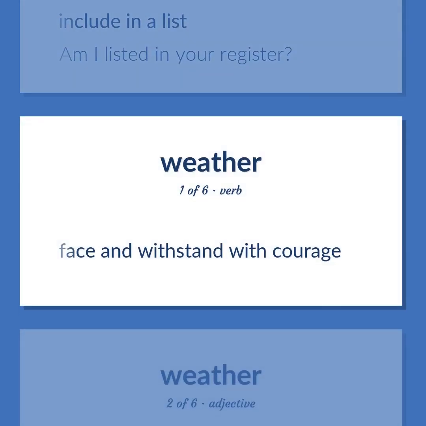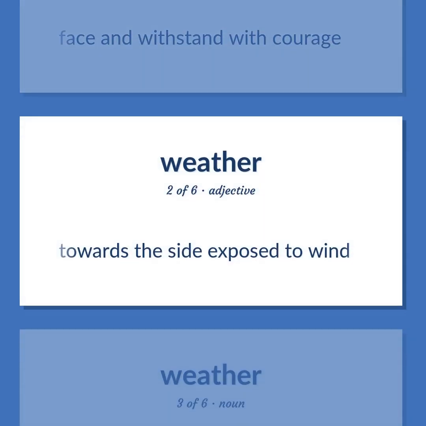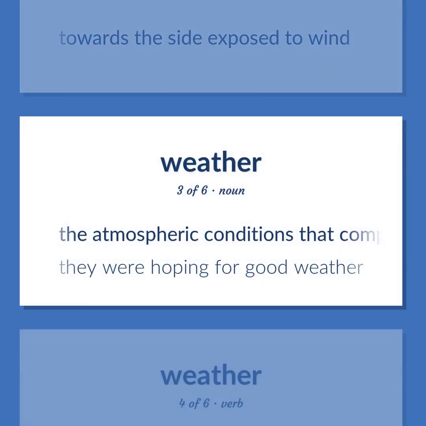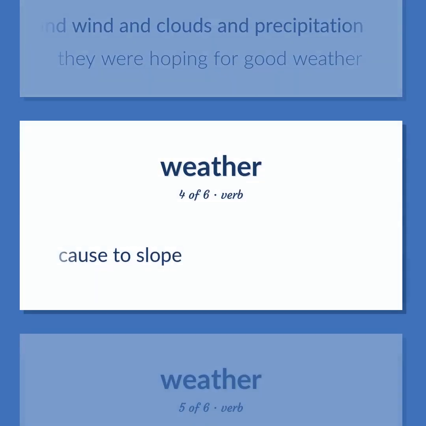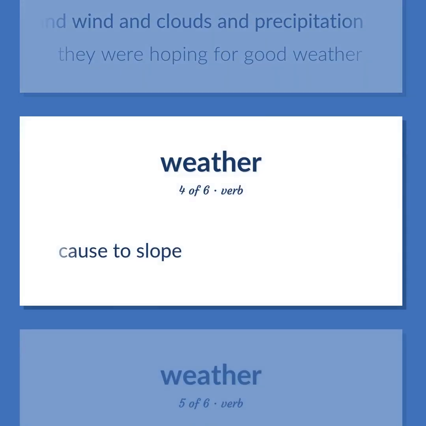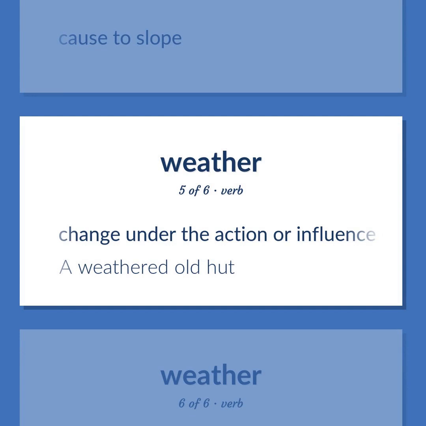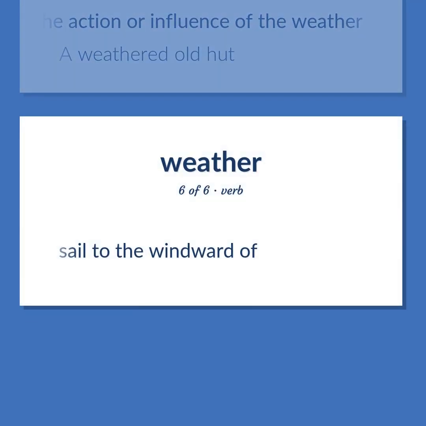Face and withstand with courage. Towards the side exposed to wind. The atmospheric conditions that comprise the state of the atmosphere in terms of temperature and wind and clouds and precipitation. They were hoping for good weather. Cause to slope. Change under the action or influence of the weather. A weathered old hut. Sail to the windward of.